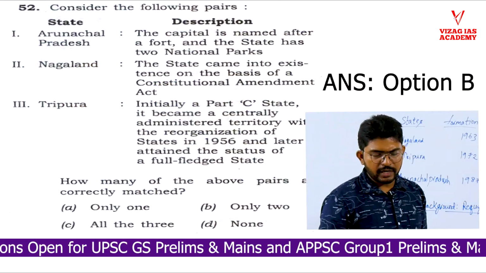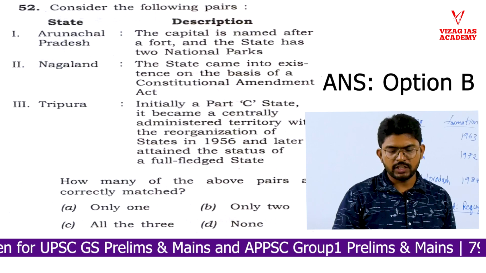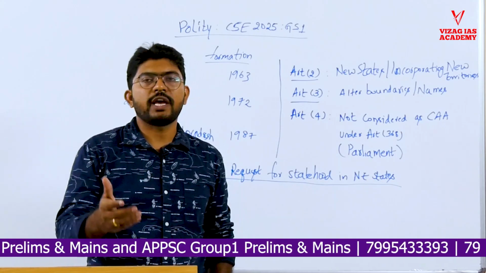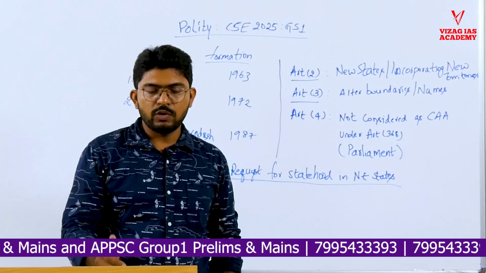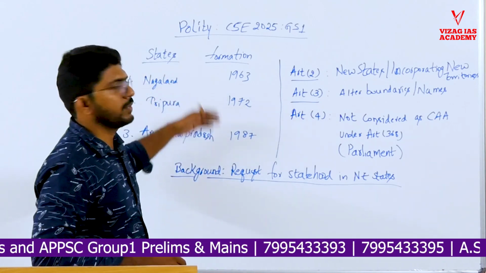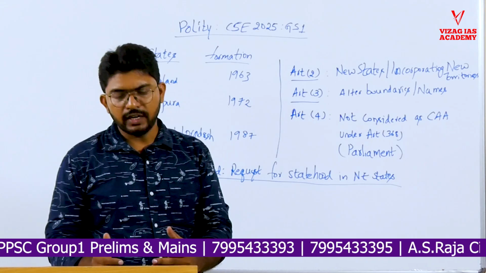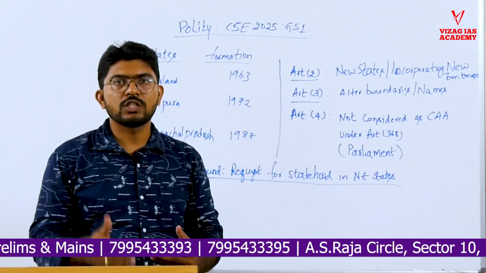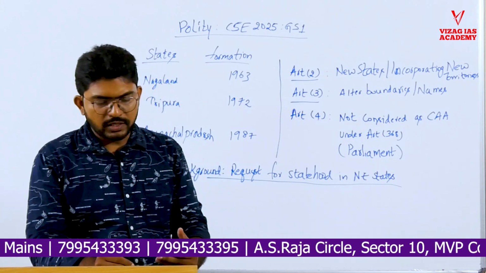So 1 and 3 are correct, and the correct option for this question is only 2. This is more about the gut feeling during the process, or someone who actually knows the complete factual points about the state's reorganization. This question is difficult because it not only asks you to apply your knowledge, it also asks you to remember some facts. So the answer is only 2.